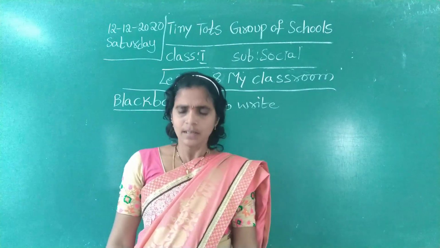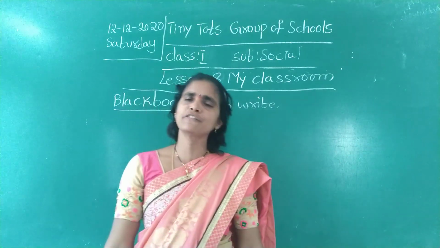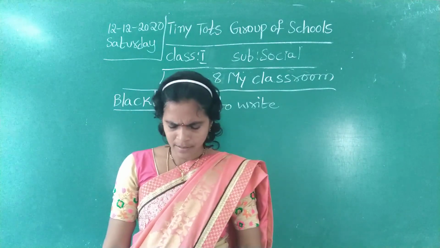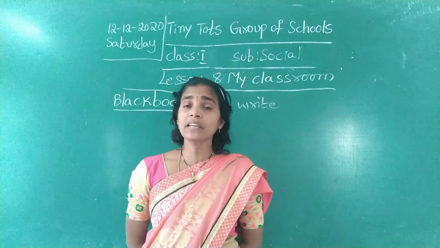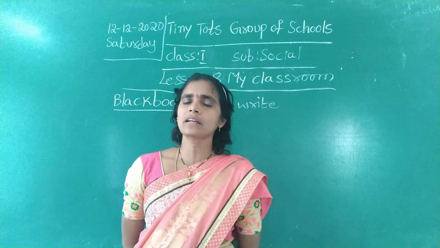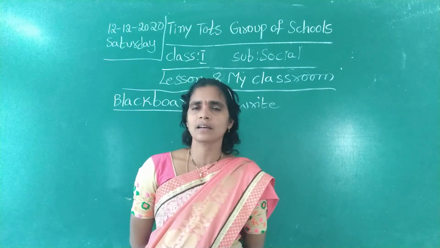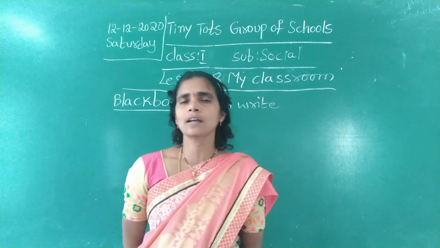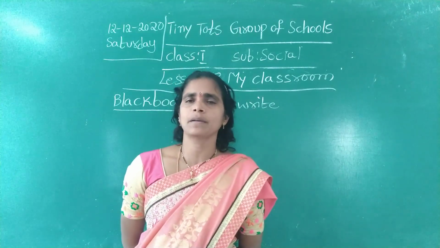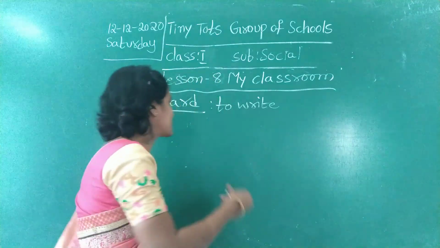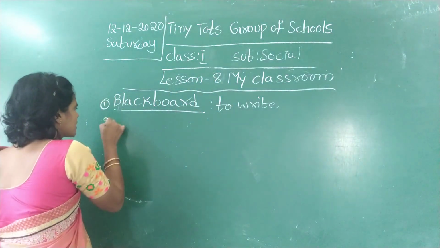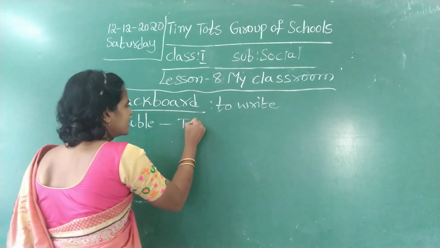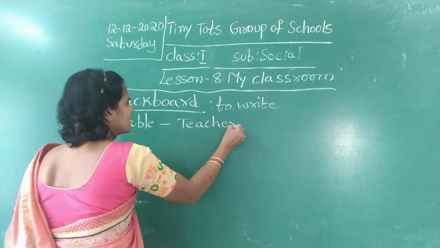Okay. Second one, there is a big table in front of the blackboard. And see, it faces the classroom. There the teacher keeps the duster, the piece of chalk and her books on that table. Second one is table. Children, write your homework notebook. Table is needed for the teacher to keep her things.